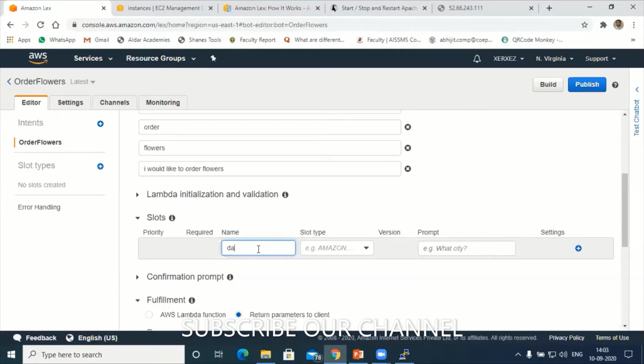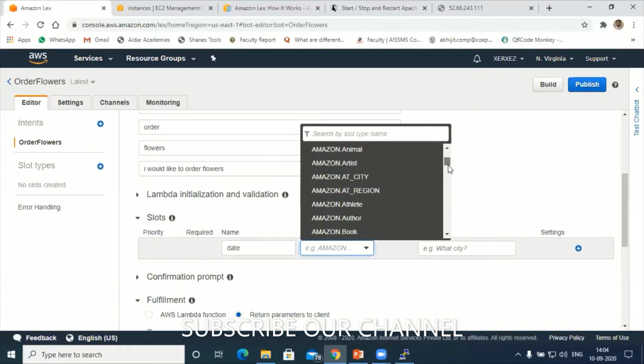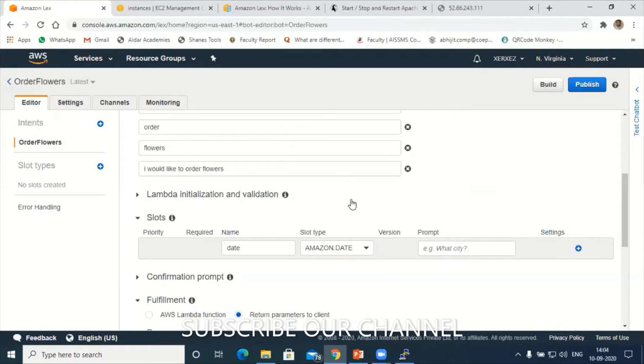Let's start with date. I'll create one slot, and the slot name is date. Next, there is an option here for the slot type. Let's say Amazon date. Can you see Amazon date here? You can type in the text box. Yes, Amazon date, slot type.